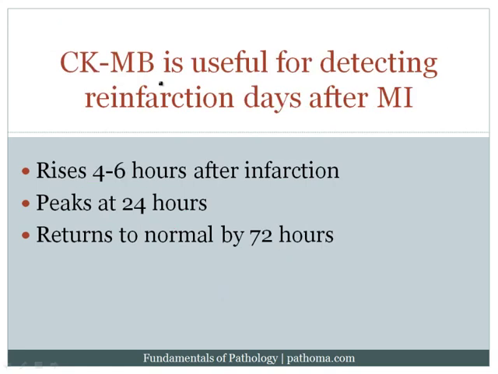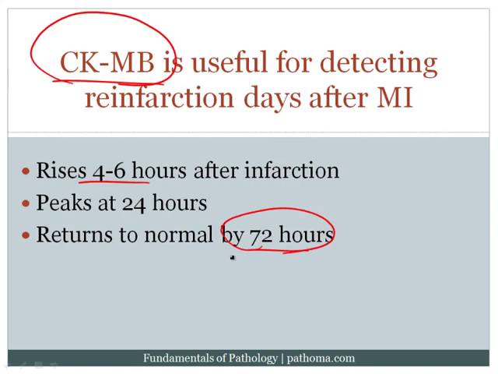Another useful marker can be CKMB. Now this is useful because it rises quickly, however it also goes down relatively quickly. And so let's say a patient has an infarction and then 5 days later develops another infarction, which can occur and is a complication of myocardial infarction. If you were looking to prove that you had a second infarction, you wouldn't be able to do so with troponin I because troponin I would go up and then stay up for 7 to 10 days. And so one potentially useful marker would be CKMB. And again, the reason being is that it would have gone down after 72 hours, and if there's a reinfarction, it will then rise again. And so CKMB is particularly useful for detecting reinfarction a few days after an initial MI.